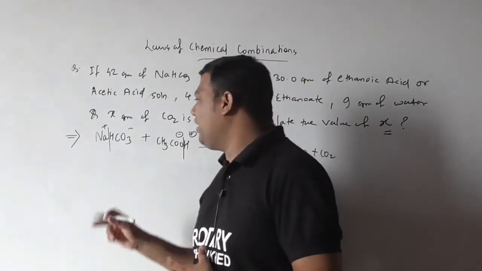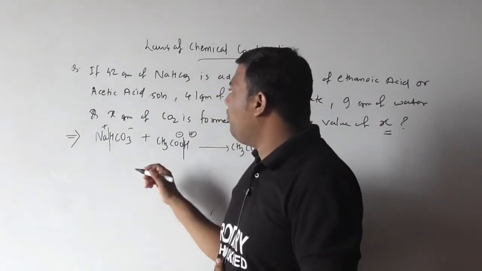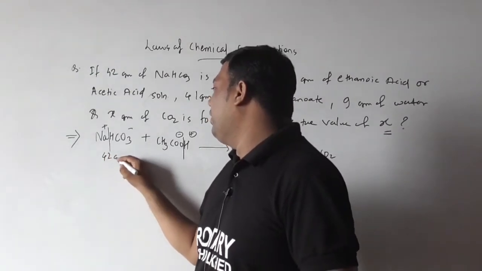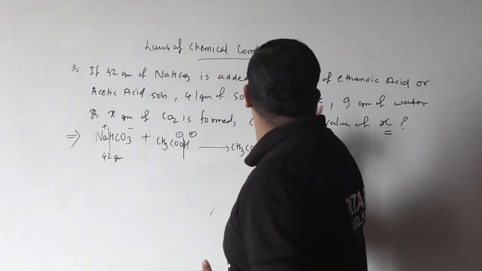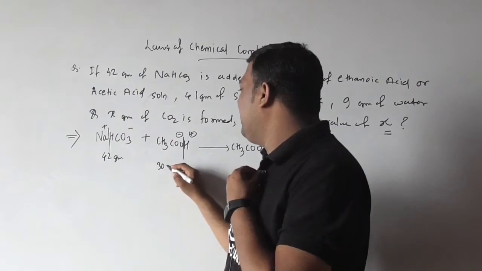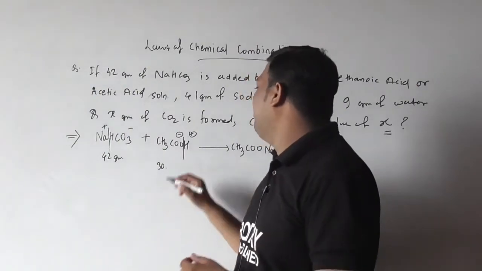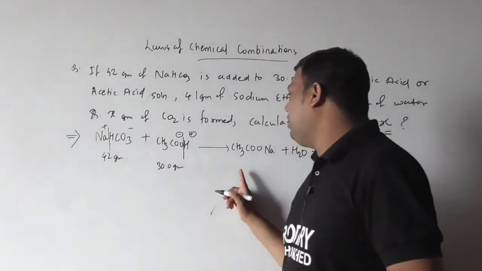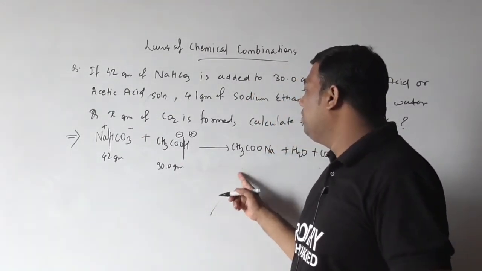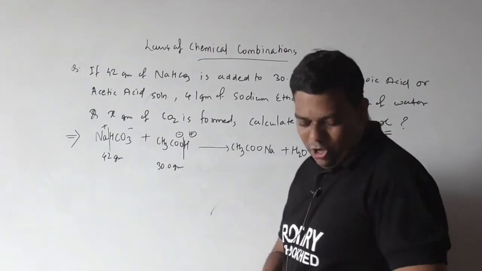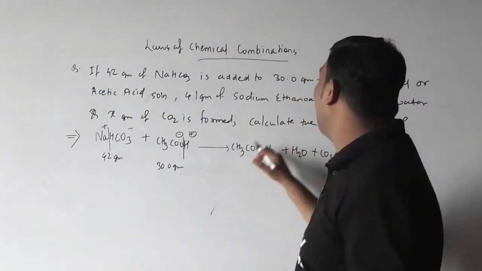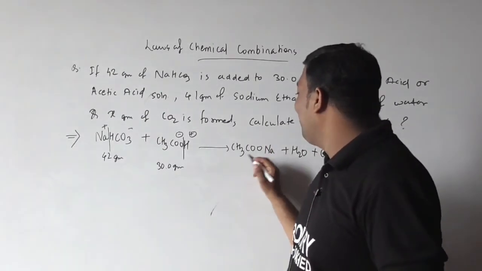So whatever CO2 we have to calculate, we take it as X. See here, how much sodium bicarbonate did they give? 42 gram. Now acetic acid, how much? Yes beta, 30 gram, very good. Now here, how much did they give of sodium acetate, or we can say sodium ethanoate?